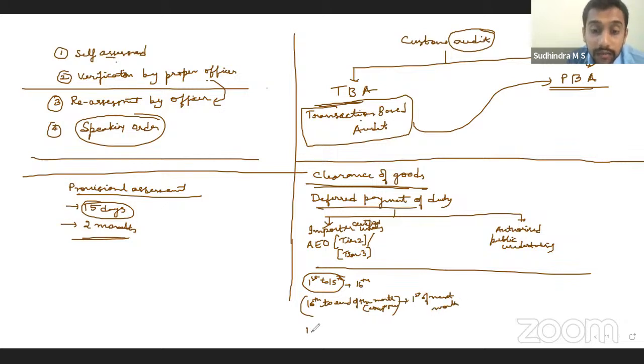For imports done from 16th to 31st of March, you have to pay on 31st of March itself, at the end of the financial year. So close it, don't take it to the next financial year.